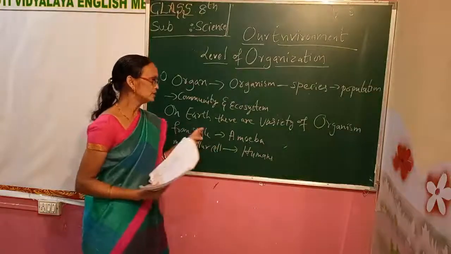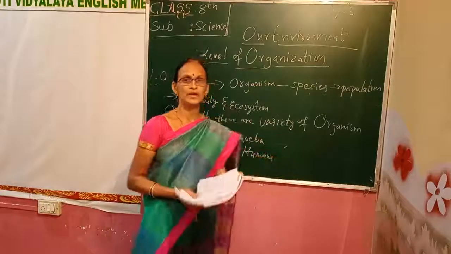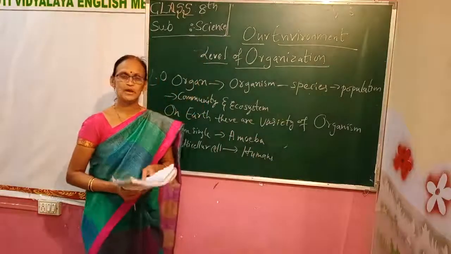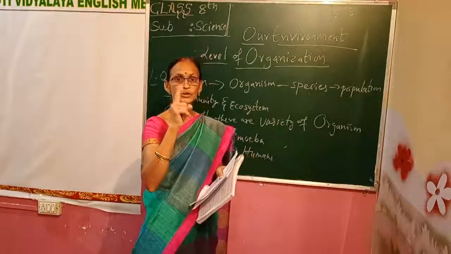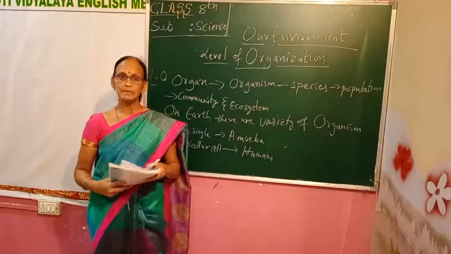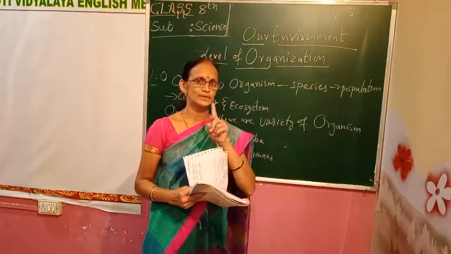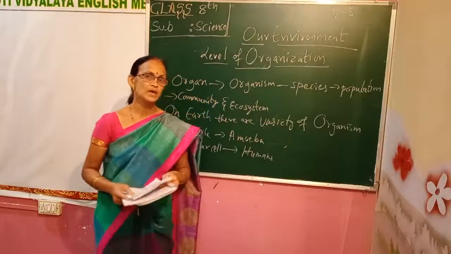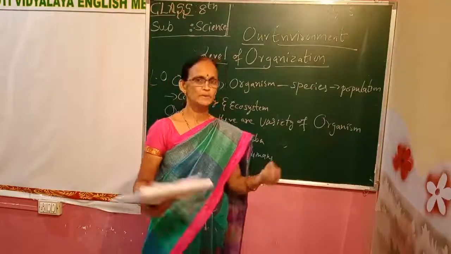So on the earth where we live, we see variety of organisms. We see so many varieties of organisms. Some organisms are single cell, unicellular, like amoeba. Amoeba is a unicellular organism. It has one cell. But human beings have a number of cells, and plants and animals have so many cells.